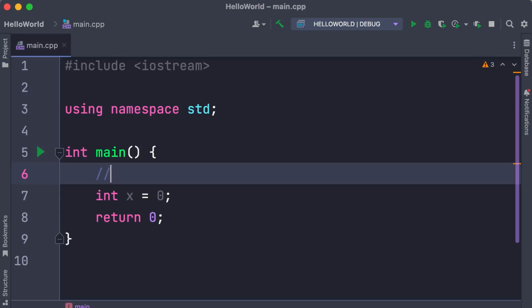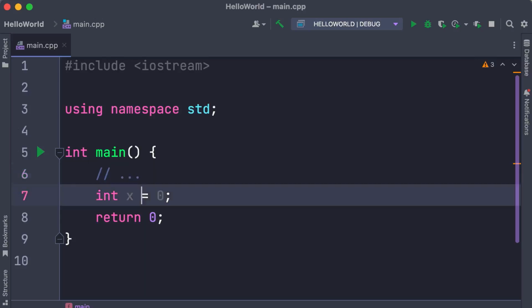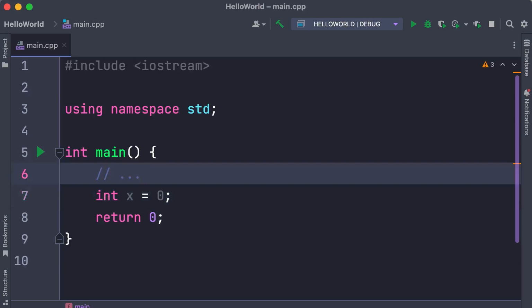We can start with 2 forward slashes, and whatever we type in front of these slashes will be considered a comment. Now we can add the slashes above a line or in front of it. Either way works. But as you can see here, we have limited space because we're basically bound to what is left here. Of course, we can write a longer comment, but then we'll have to constantly scroll to the left and to the right to see what is going on. So it's more conventional to write the comment above a line.